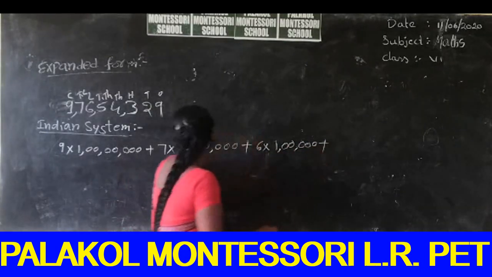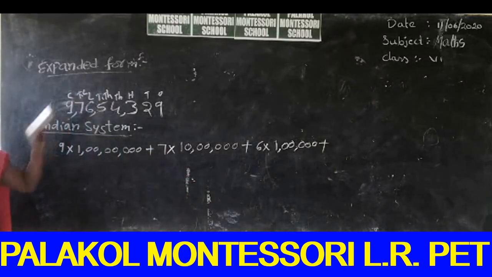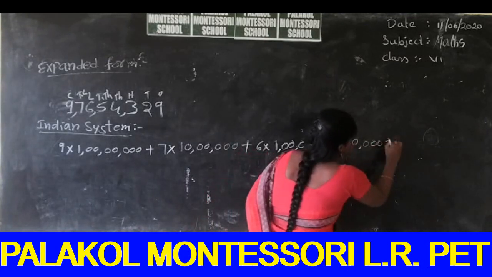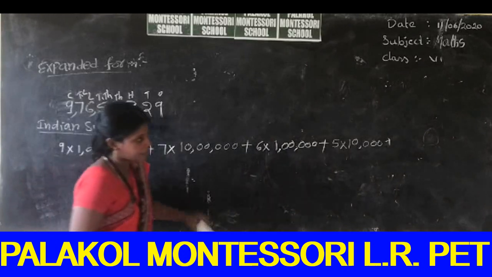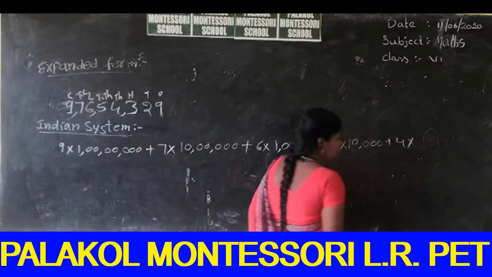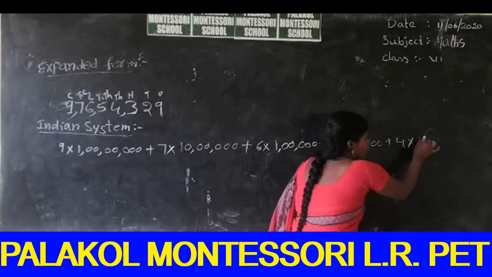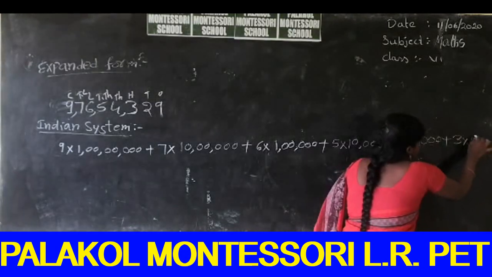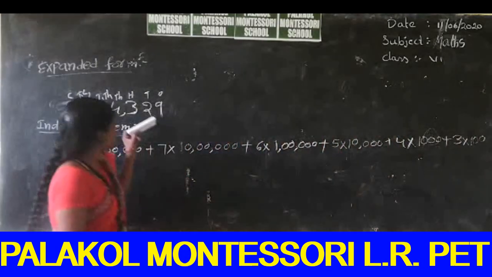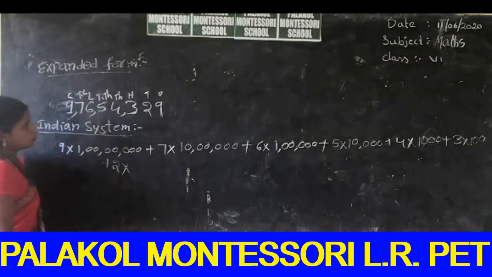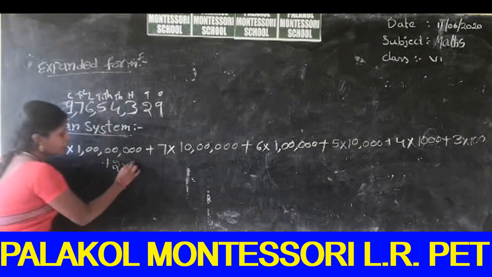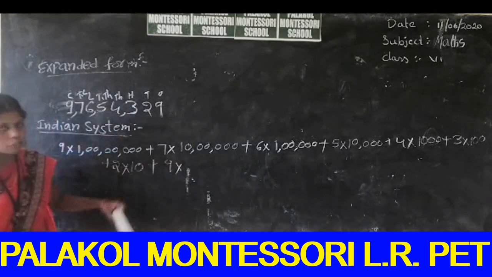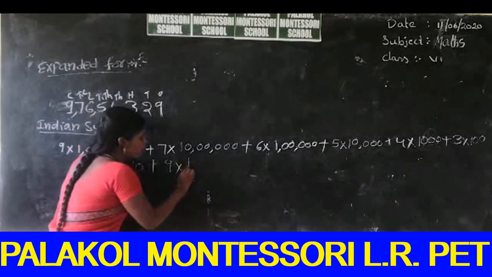Next what is the number? 5. 5 is in the 10,000 place. So we can multiply 5 with 10,000. Next, what is the number? 4. The position of 4 is the thousands place. So you can multiply 4 with 1000. Next, 3. What is the position of 3? Very good. It is in the hundreds place. So next, 2. What is the position of 2? Tens place. 10, plus the last number 9. What is the position of 9? 9 is in the ones place.